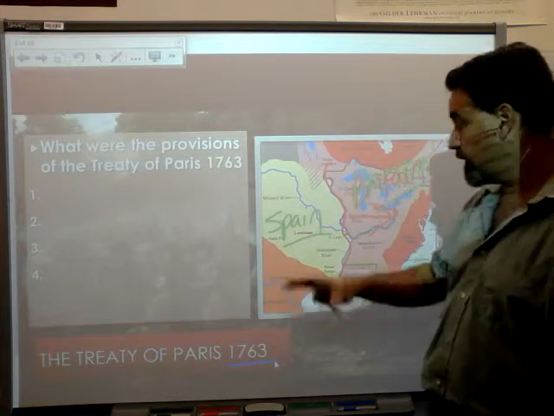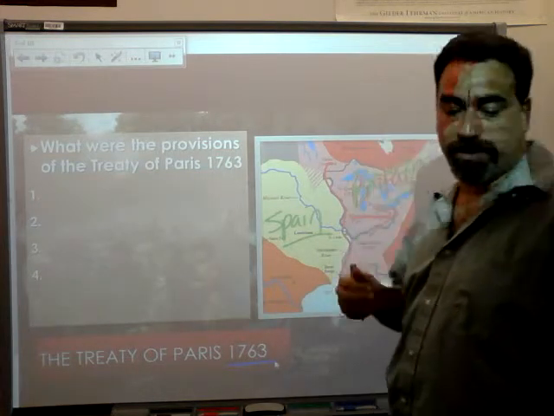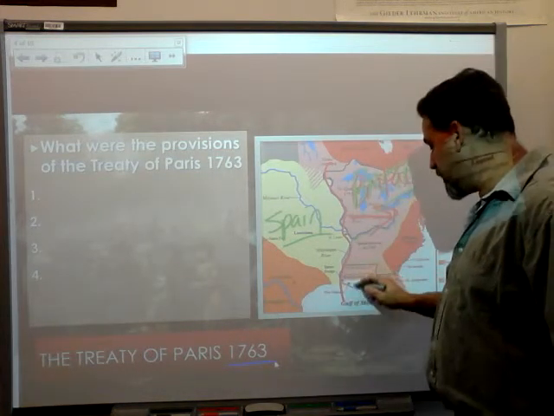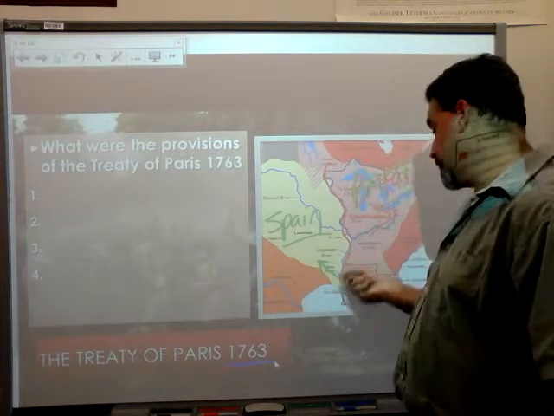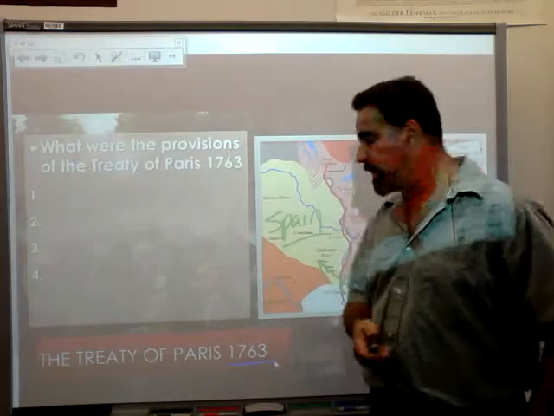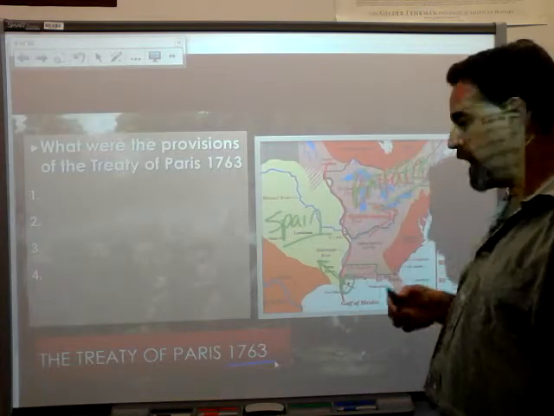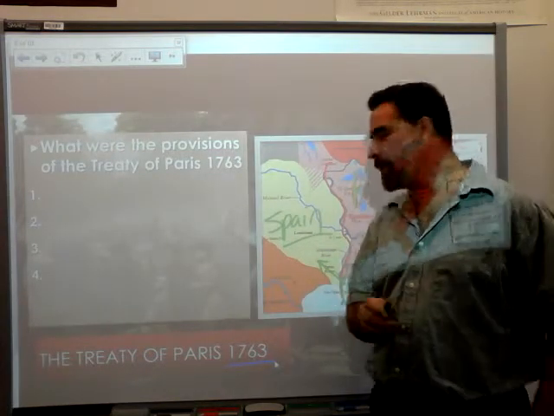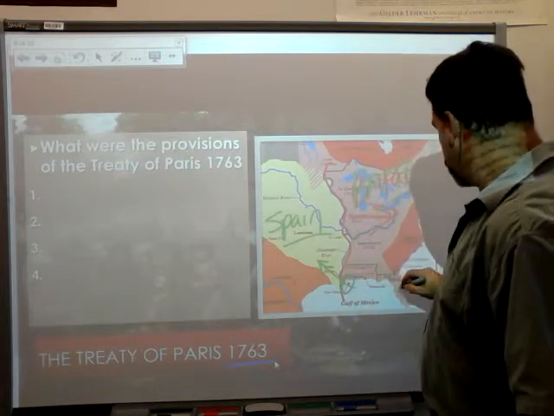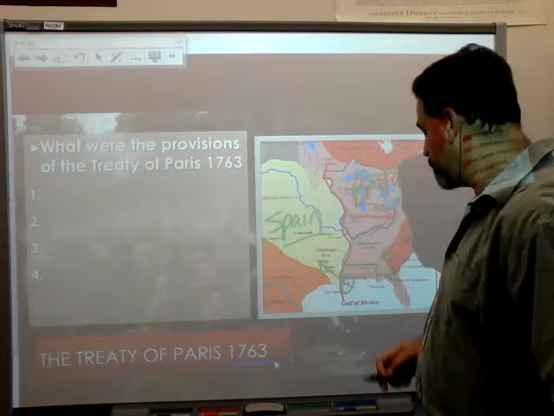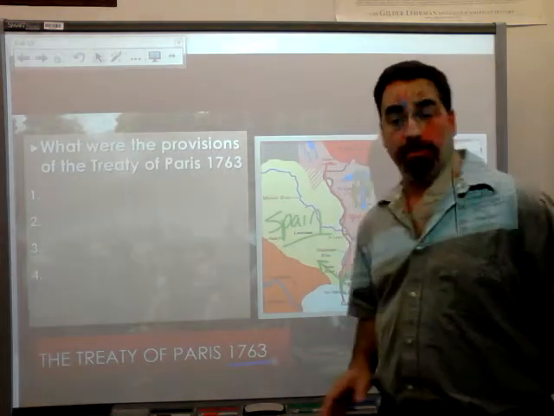So Spain is going to get all of that to the west. Now, Spain will also get New Orleans, which is why the Acadians are going to go down there and settle in New Orleans. And in exchange for New Orleans, Britain will get Florida from Spain. Florida will be turned over to Britain.